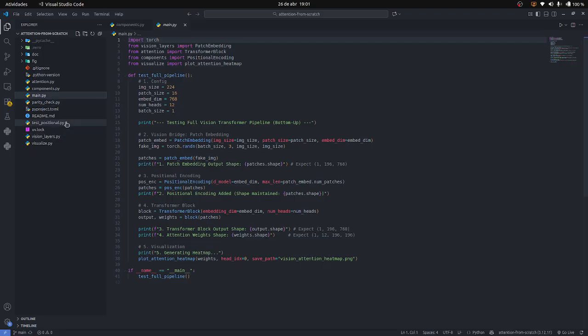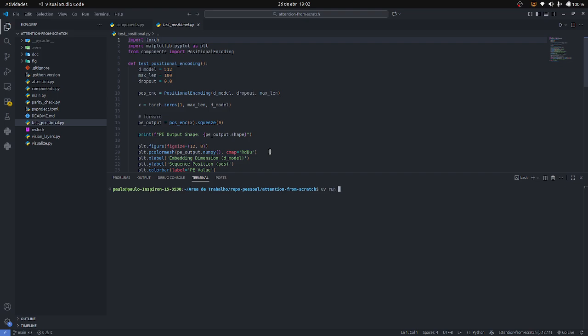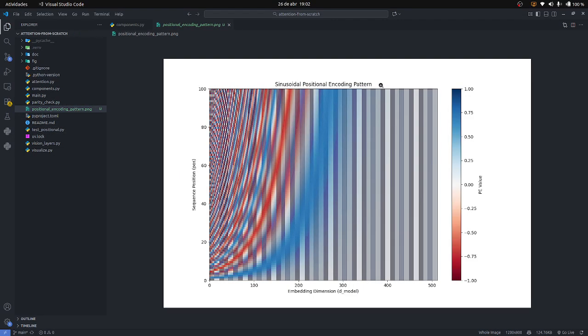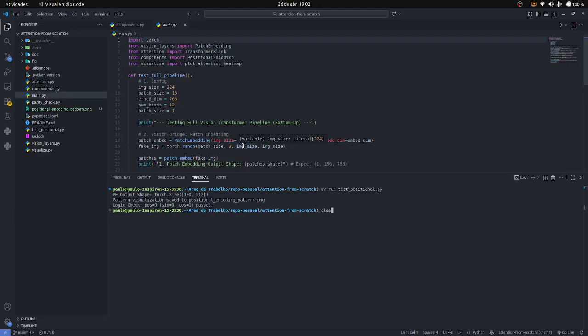Then we have the test positional script. This script basically tests the positional encoding process. As you can see in this chart, we have a sinusoidal position encoding pattern based on the embedding dimension and the sequential position. So it worked too. Then in the main.py script, we have the full pipeline testing. So let's run it.